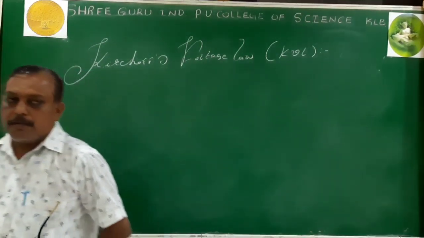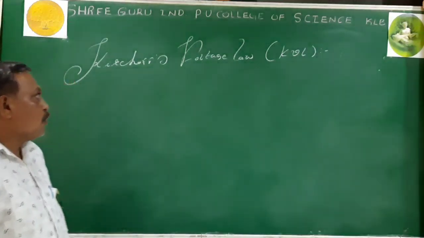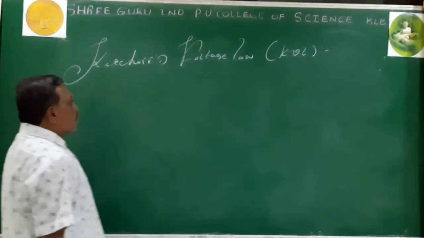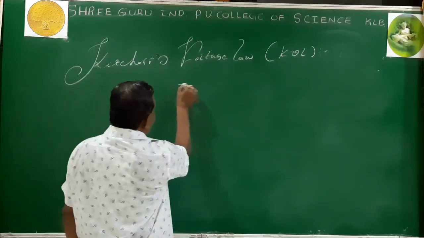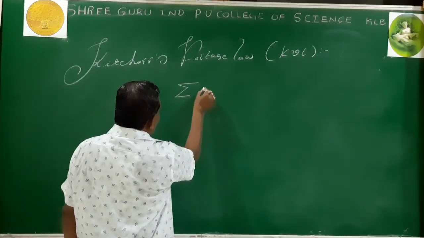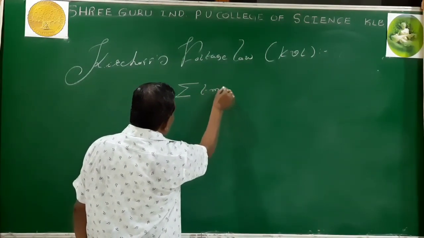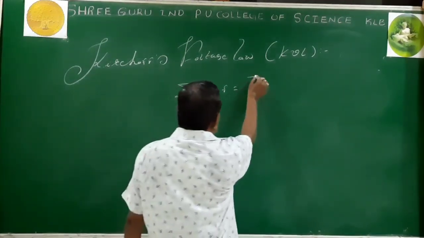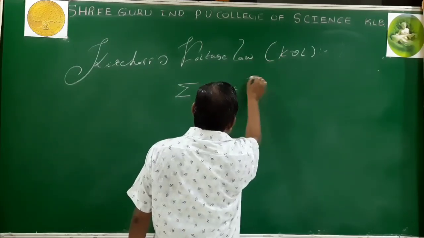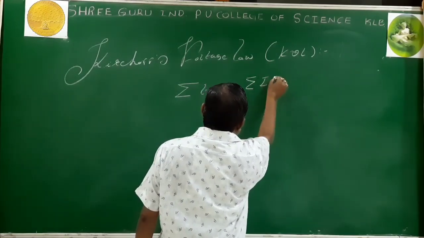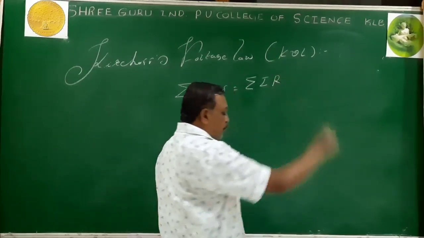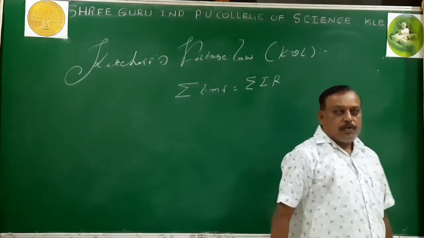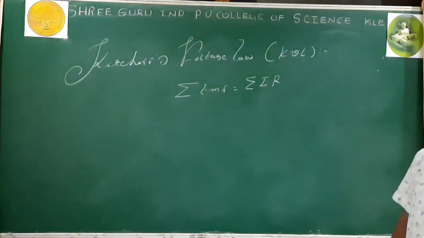According to the KVL, in a closed loop, the sum of EMF in a closed loop is equal to the sum of the product of current and resistance of that loop. So what is the statement?